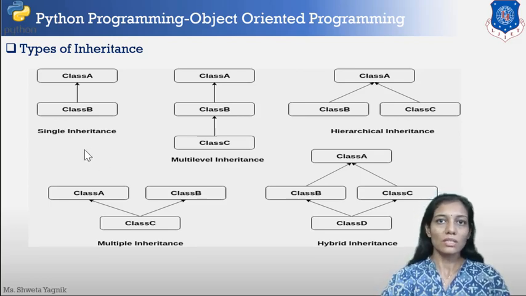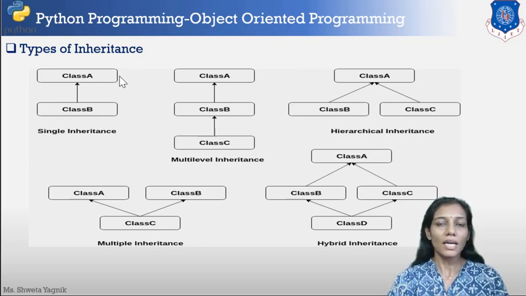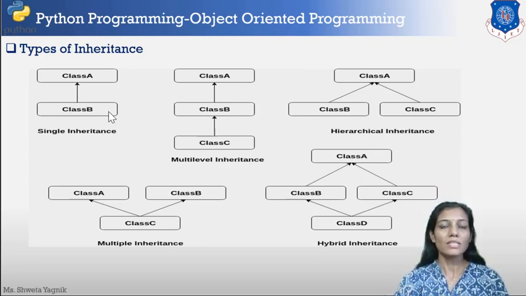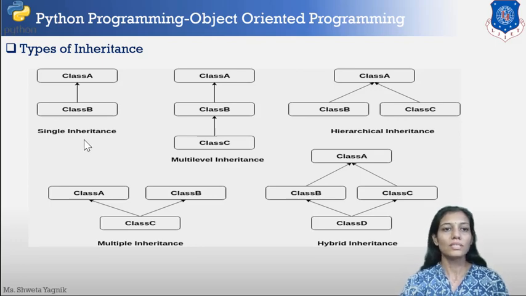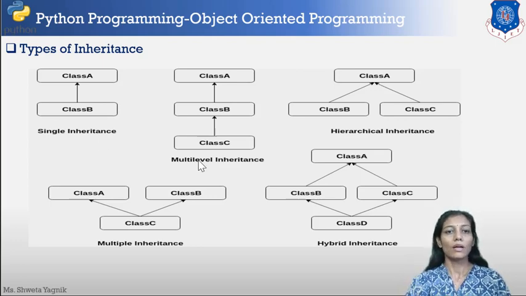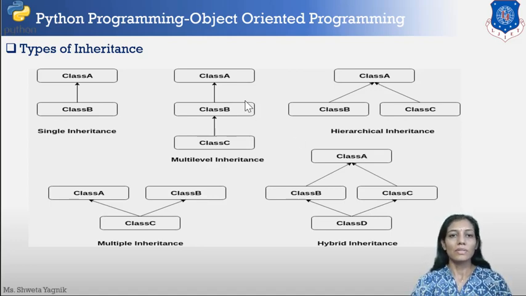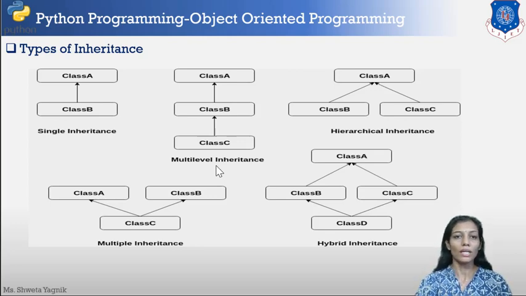The first image depicts that class A is a base class and class B is a derived class. So this is single level inheritance. Now second, multi-level inheritance, which means there are layers. That means B is derived from A and C is derived from B. So C is acquiring the property of B, which is the direct parent, and also C is acquiring property from A.